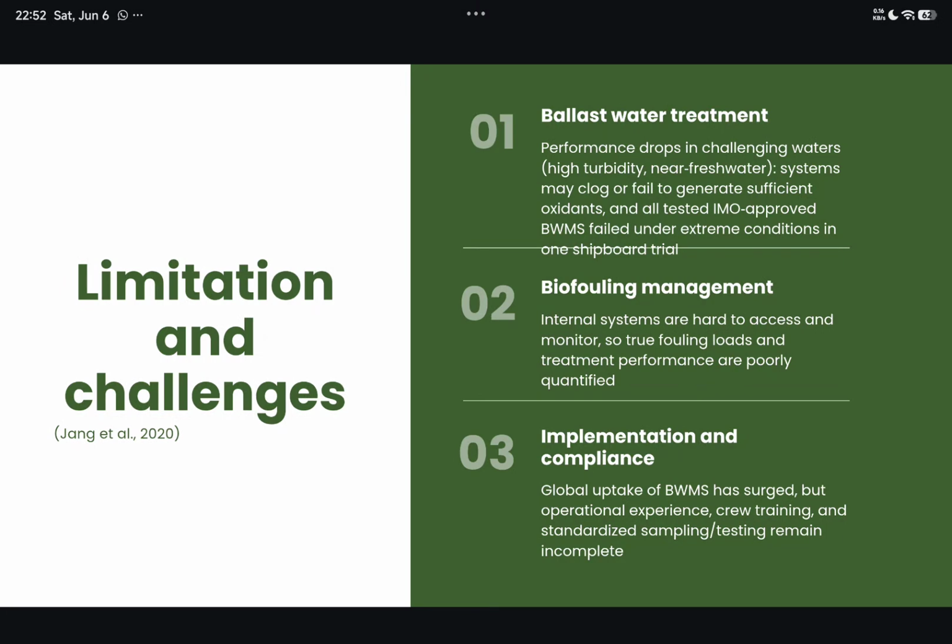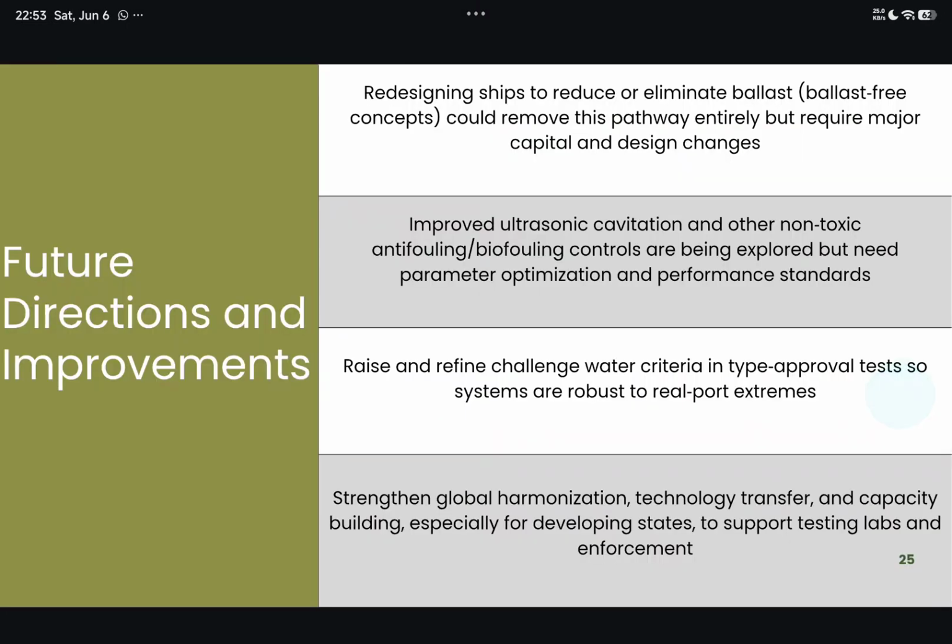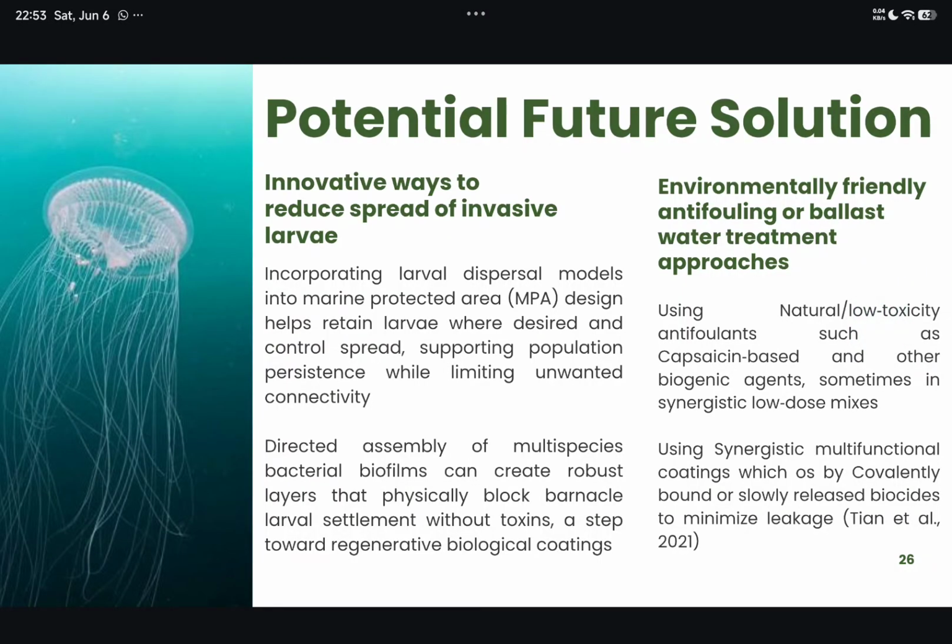These are some of the limitations and challenges in reducing the number of invasions from biofouling and ballast water. Some future directions and improvements are also suggested to help mitigate these problems, and some potential future solutions have also been recorded in some papers.